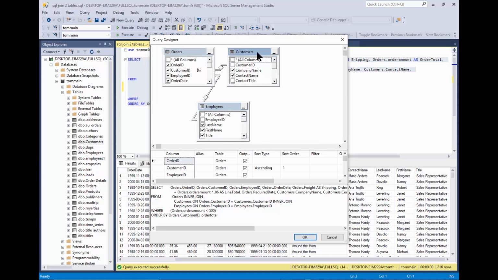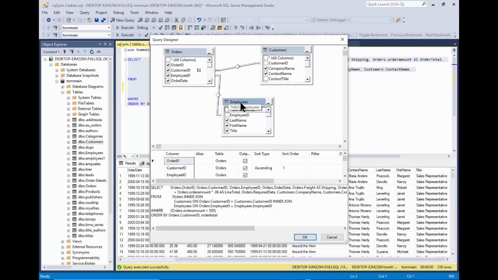Notice how the customers table and the employees table are not joined to each other. All of the tables are not going to be joined to each other. Each table has to be joined to one other table, but they're not going to be joined to all of the tables to each other. It would be impossible to do that. You would never even see that. But notice how we see the physical links, and then we see the joins down here.